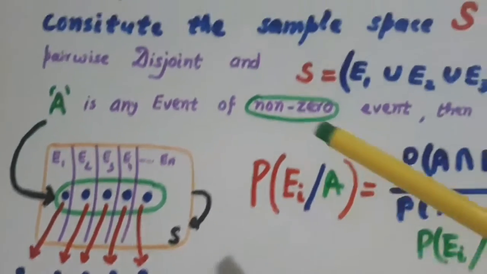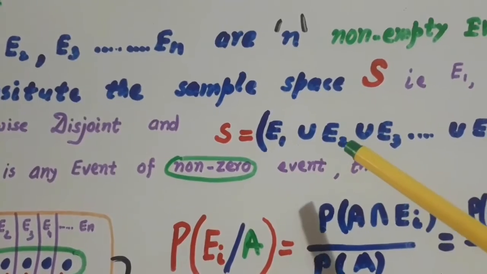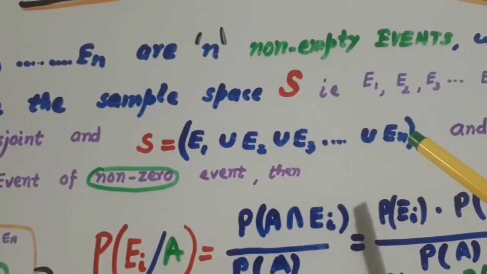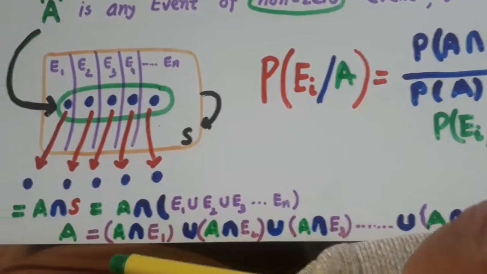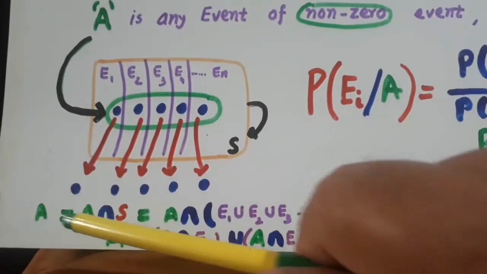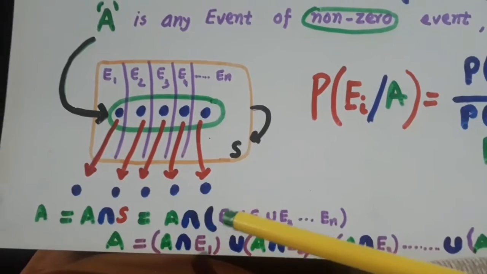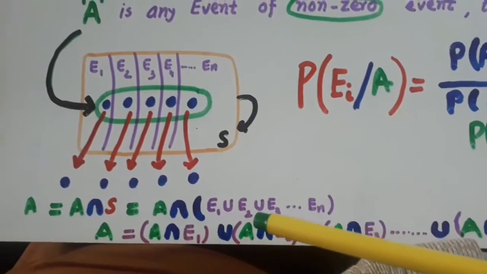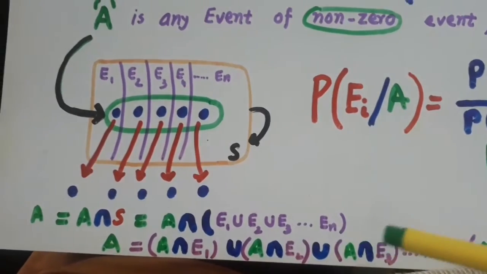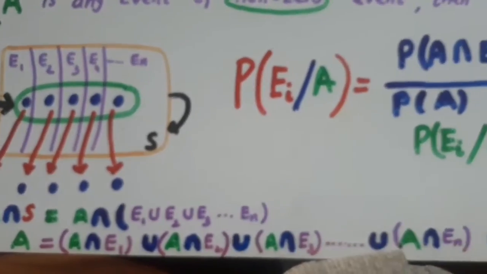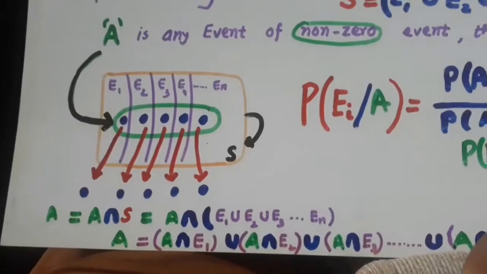Now S we know is E1 union E2 union E3 union En. Let us substitute here. So the formula becomes A is equal to A intersection E1 union A intersection E2 union A intersection E3 and so on up to En. So this is the total probability.